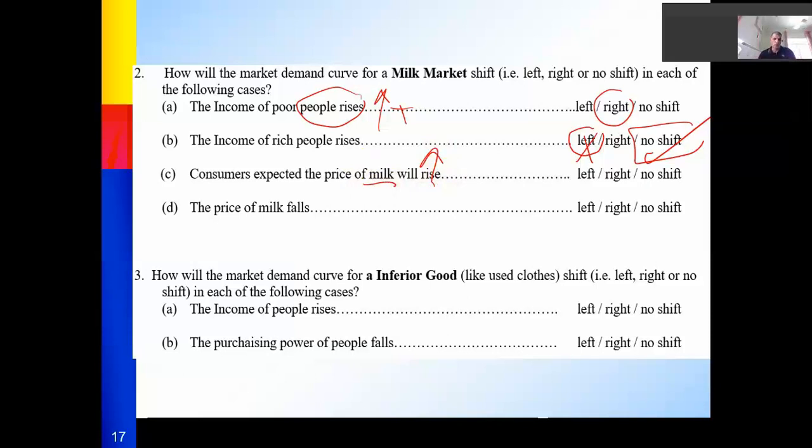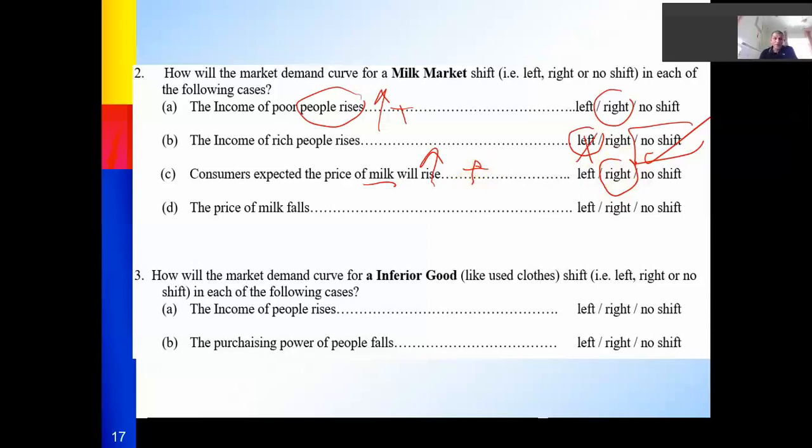What will you do? You will go to Lulu or Carrefour and buy more units of milk, 5, 6, 10 units. Why? Because in the future it will be more expensive and now it's cheap. So it shifts to the right because the relation is positive.